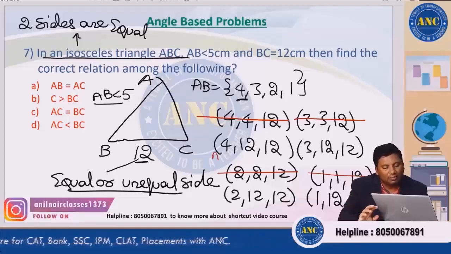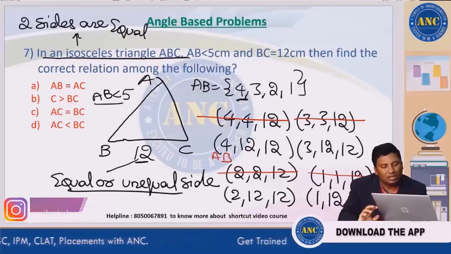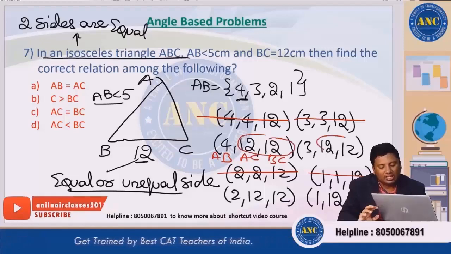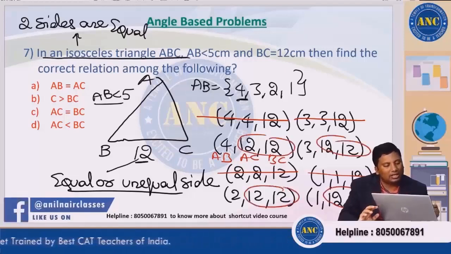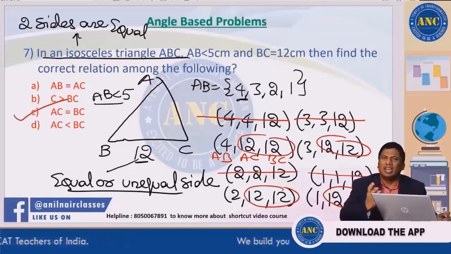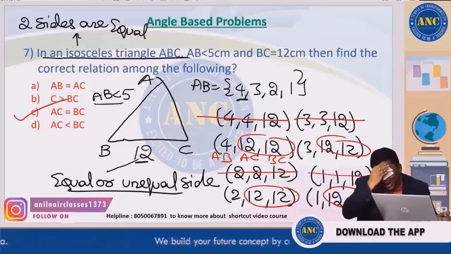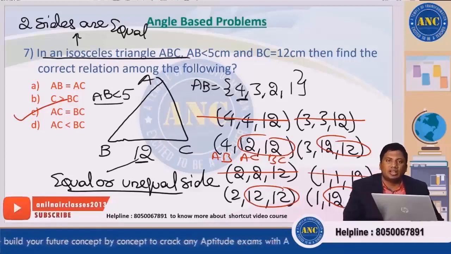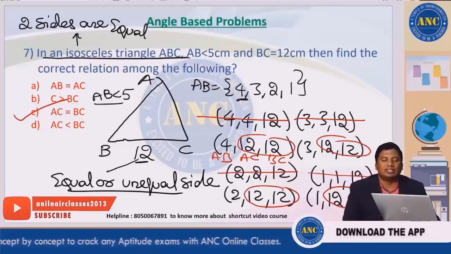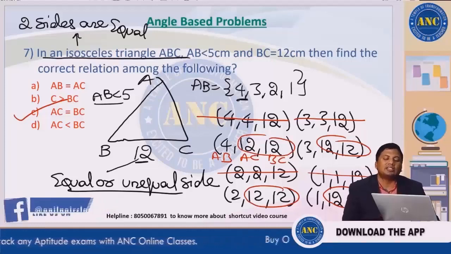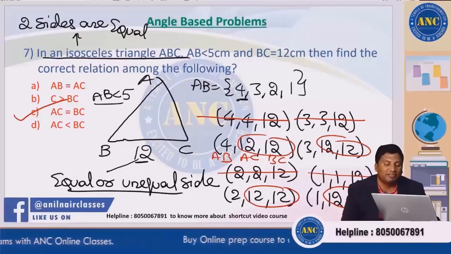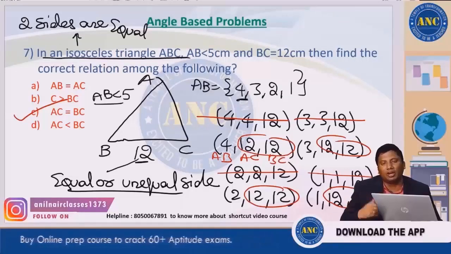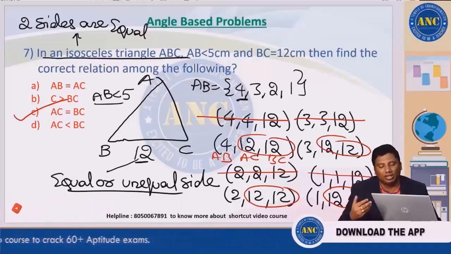This is AB value, this is BC value and this is AC value. In all the cases AC is equivalent to BC. An easy question to check the conceptual understanding of isosceles triangle. In an isosceles triangle, two sides are equal. He has given one side BC as 12. For the other side, he is telling that AB is less than 5. It will be 4, 3, 2, 1. It could be 4, 4, 12 or 4, 12, 12. It could be 3, 3, 12 or 3, 12, 12.